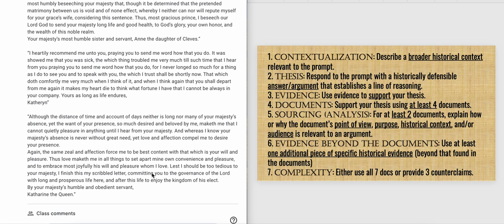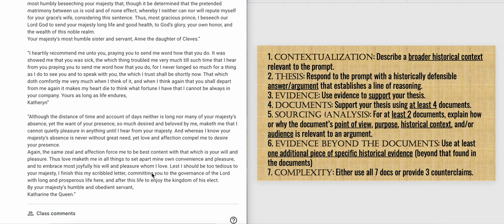All right, now at least twice in your entire essay, you need to provide what's called analysis. An analysis is where you explain the point of view, purpose, historical situation, or audience of the document. Now, you only do this for 2 of the 4 documents you use.